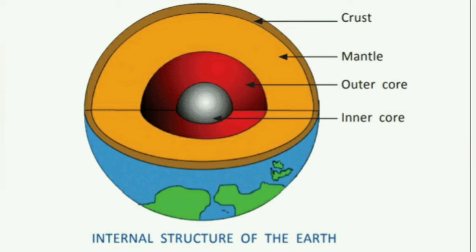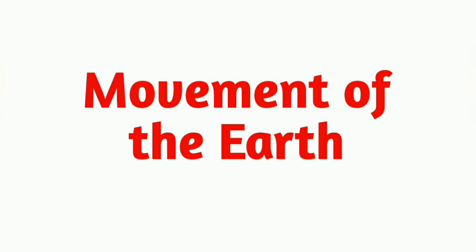Let's learn about movements of the earth. The earth shows two types of movements, rotation and revolution. Let's learn about rotation. The earth rotates on its axis from west to east. The axis is an imaginary line running from the north pole to the south pole, and the earth's axis is a little bit tilted. It is tilted at an angle of 23.5 degrees.